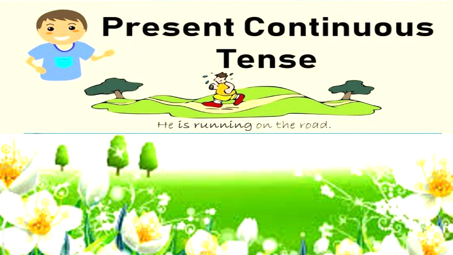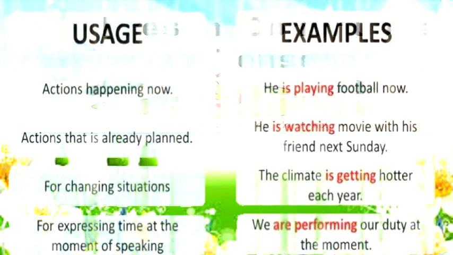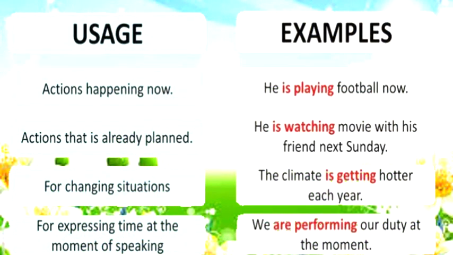Now children, to understand any tense, we must understand where it is used and how it is used. So are you ready? Alright. Children, let us understand the usage of this tense first. We use present continuous tense to talk about the actions which are happening now. Happening now means happening at the time of speaking. Example, he is playing football now.